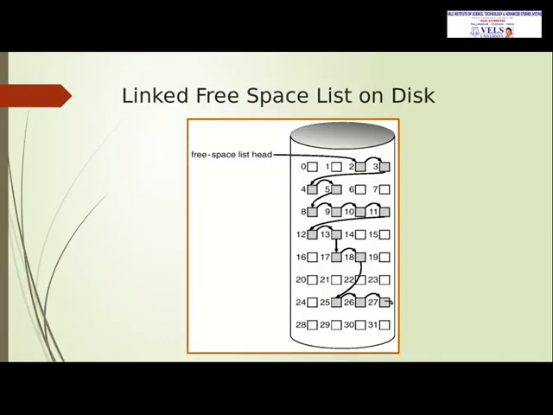Next, the linked free space list. For free space management, we can use a linked free space list. Here the starting address is 2, and it will search for the free disk blocks throughout the disk. It will connect from 2 to 27. 27 is the last block. So blocks 2 to 27 are free to use for the next purpose.